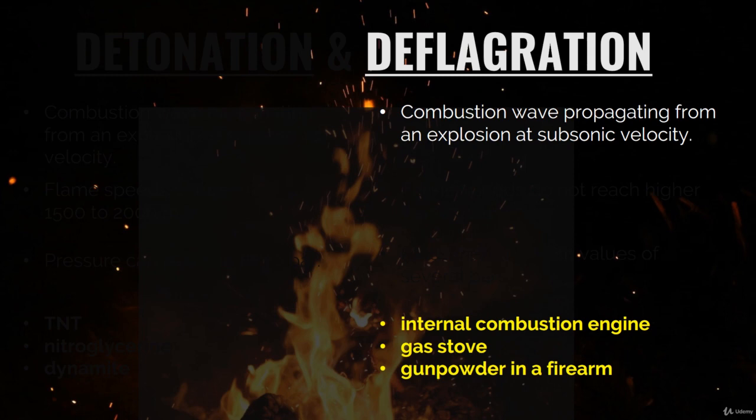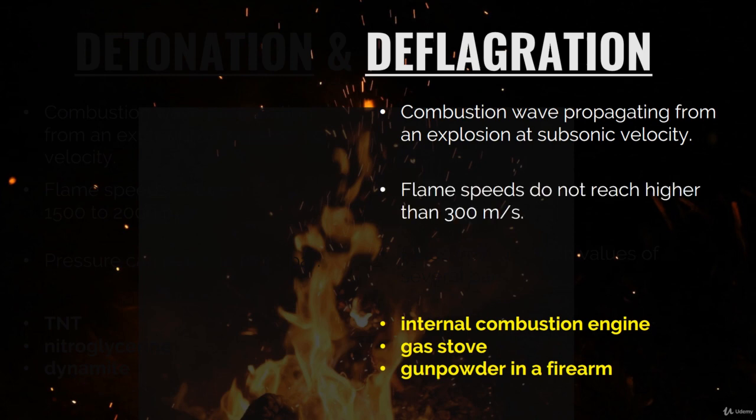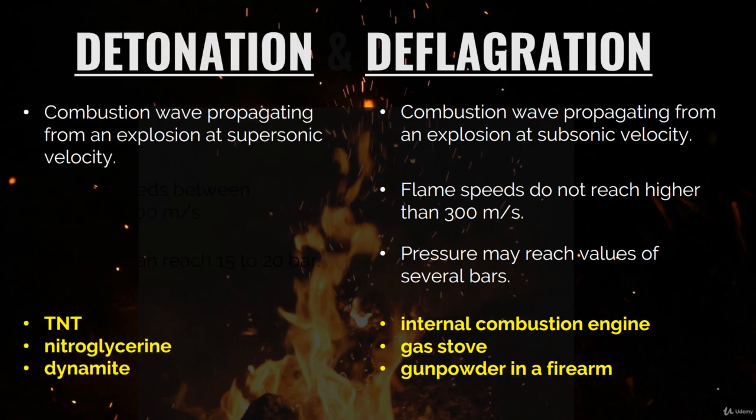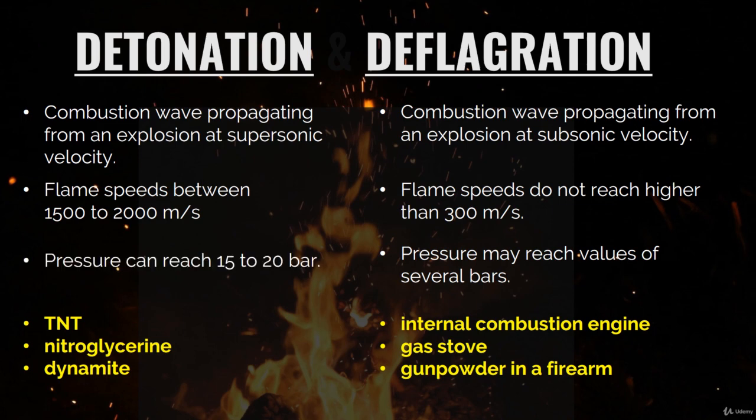During deflagration, the flame front travels at subsonic speeds through the unburned gas, and typical flame speeds don't reach higher than 300 meters per second, and the pressure developed in front of the flame may reach values of several bars. In contrast, the speed of travel of the flame during a detonation is supersonic. In a fuel air cloud, a detonation wave will move at speeds of between 1,500 and 2,000 meters per second, and the peak pressure in front of the flame can reach 15 to 20 bar. And actually, this pressure front, when enclosed, can cause substantial damage, including the collapse of the structure.